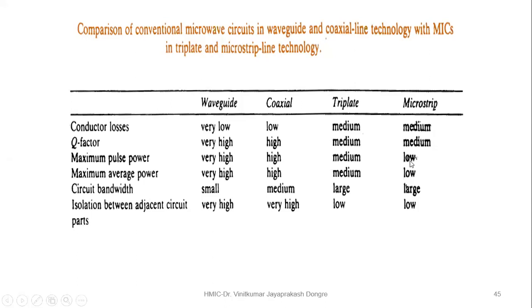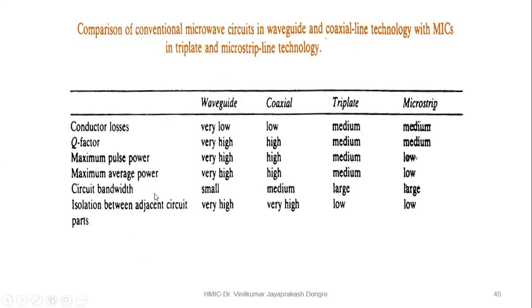So here we can have a thumb rule, as the waveguide has the large size. So for the power handling, either it is the pulse power or the average power, the thumb rule is bada hai to behtar hai. So if your size is large, then it can handle a large power. Bada hai to behtar hai, only for the power handling.